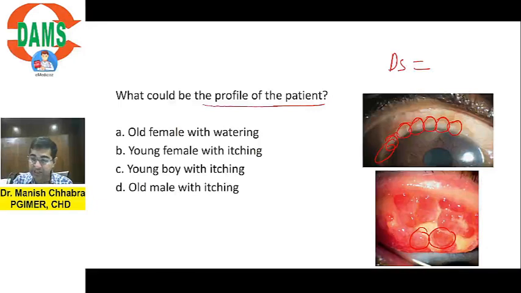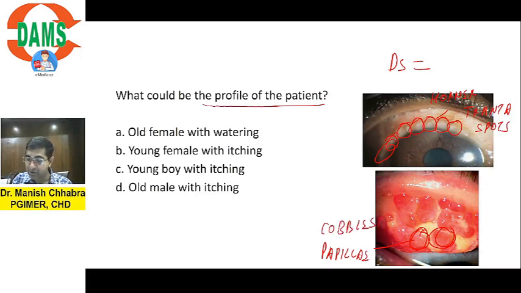So this disease is, what is this? These are Horner-Tranta spots. And what is this? This is your papillae. Which papillae? Cobblestone papillae, sir. So these are cobblestone papillae, and what is the diagnosis? It is VKC, which is vernal keratoconjunctivitis.